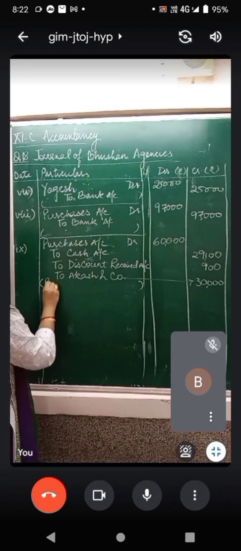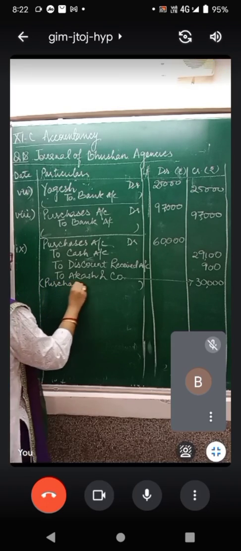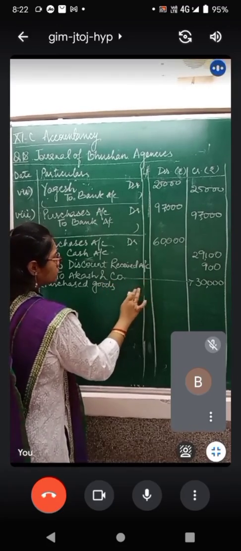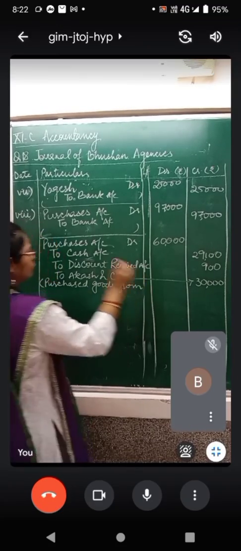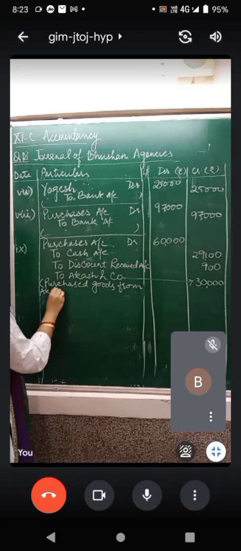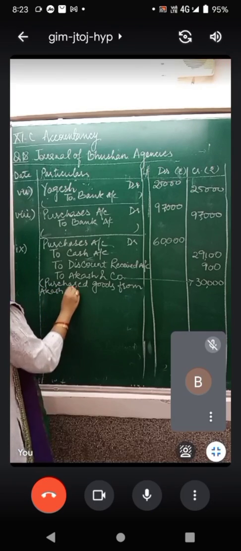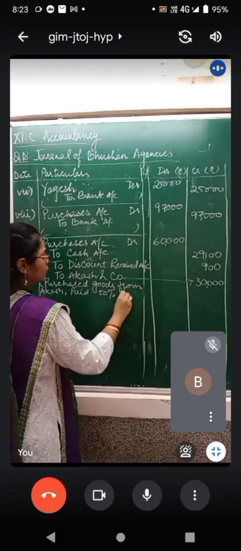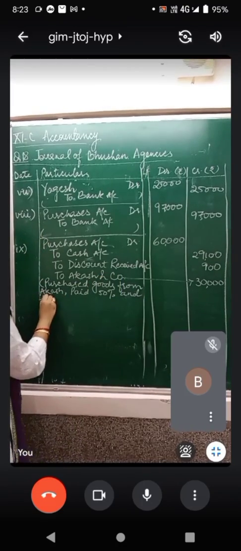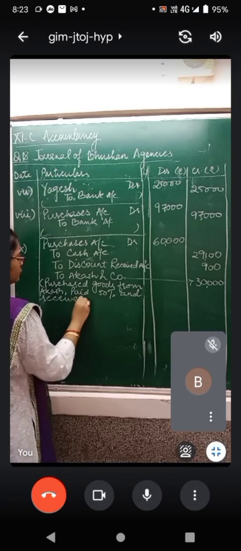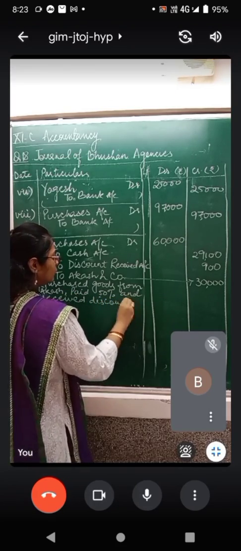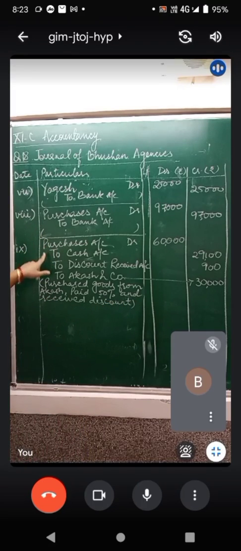So please show this working note as a rough record, and here you write, please mention the narration because it contains many pages. Purchased goods from Akash, paid 50% and received discount. Now to illustrate that it contains 3 entries clubbed together.